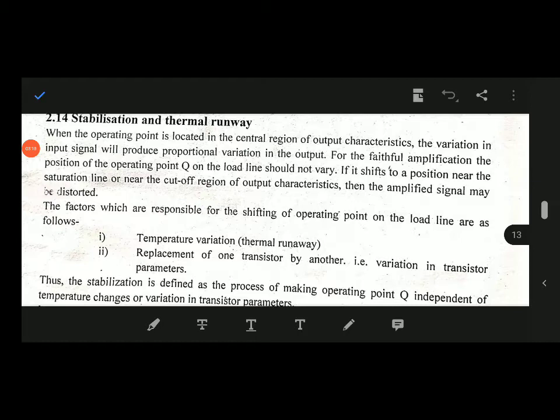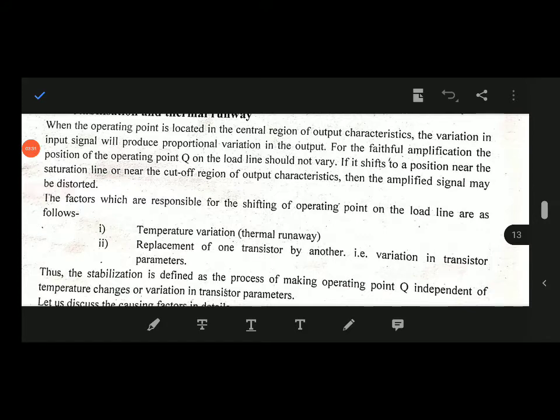The factors which are responsible for shifting of the operating point on the load line are as follows. First one is the temperature variation, that is thermal runaway. Second one is the replacement of one transistor by another, that is variation in transistor parameters. So the first one is temperature variation, also called thermal runaway. The second one is the replacement of one transistor by another, that is the variation in transistor parameters.